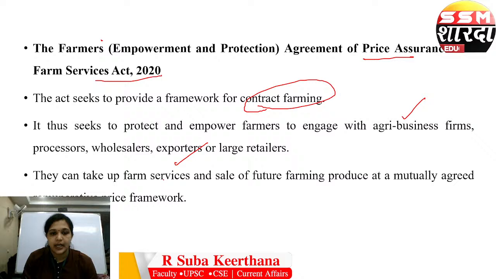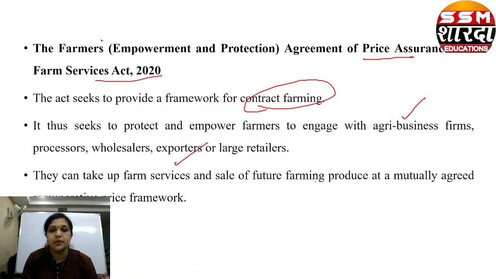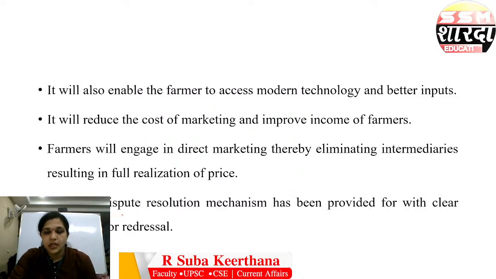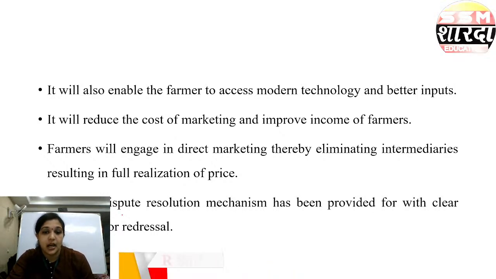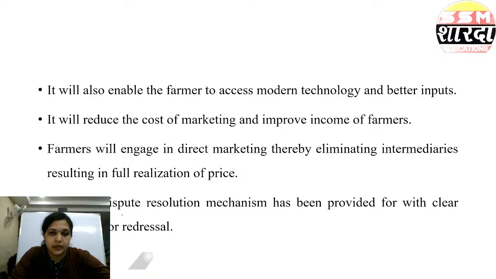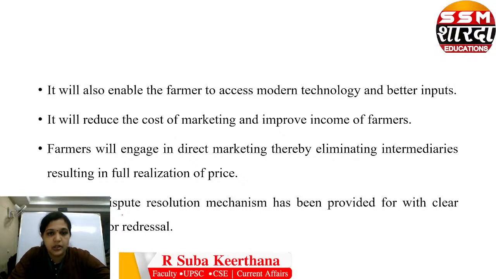They can take up farm services and sale of future farming produce at a mutually agreed remunerative price framework, so that the farmers can use modern technology and better inputs, the cost of marketing will get reduced, and the income of farmers will improve. They will engage directly in marketing. So the intermediaries will be removed, and the proper price for the output will be given to the farmers.